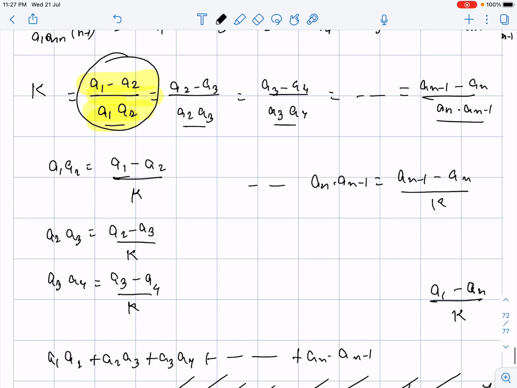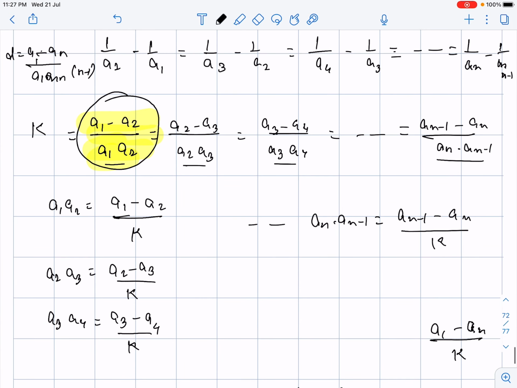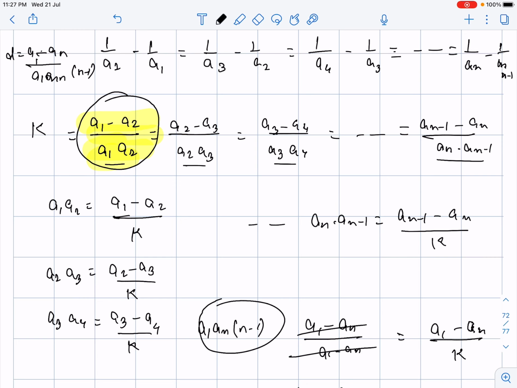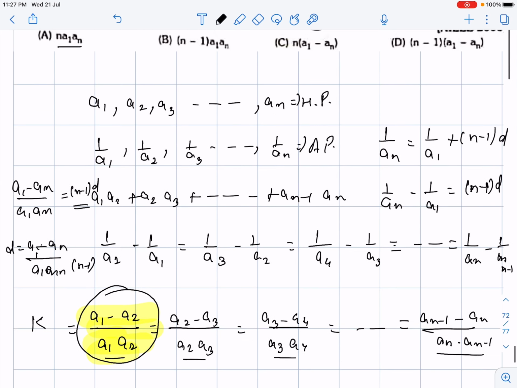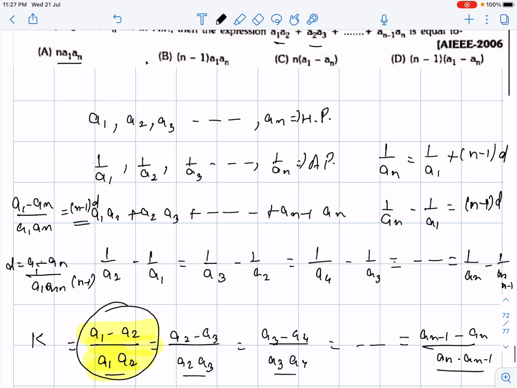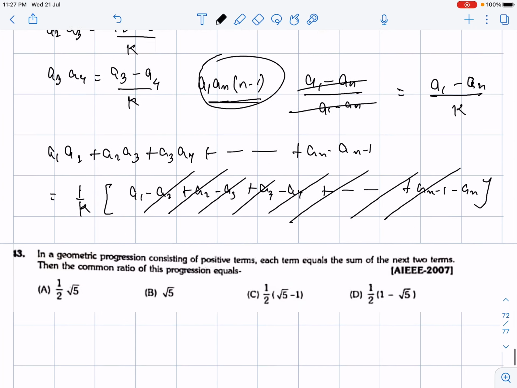So let's keep the value of d over here in the final answer. It will become (a1 minus an) divided by k, which is (a1 minus an) divided by [(a1 minus an) over (n minus 1) a1 an]. So this will get cancelled directly, and the final answer will be a1 an (n minus 1). So option B will be the right answer for this question. Hope you guys would have understood it, would have enjoyed it. Let's move on to the next question.